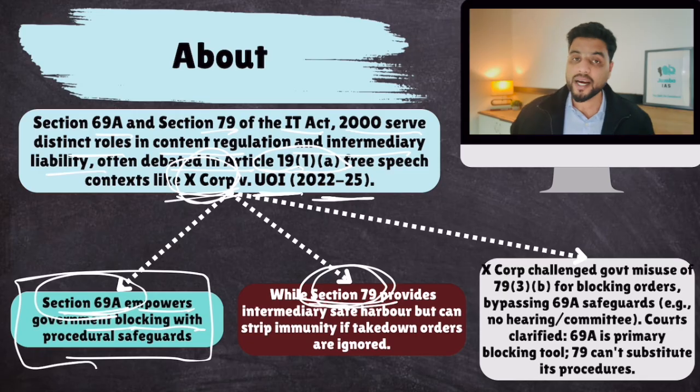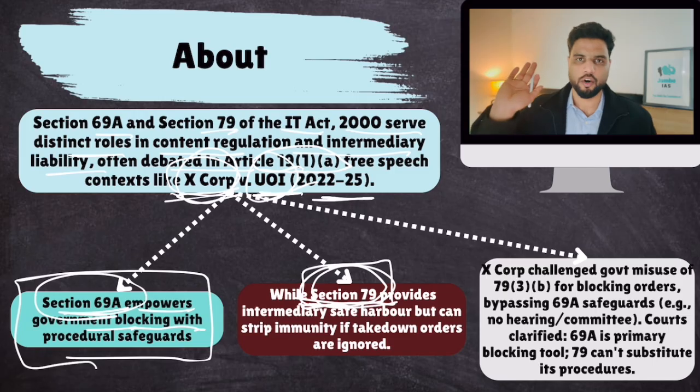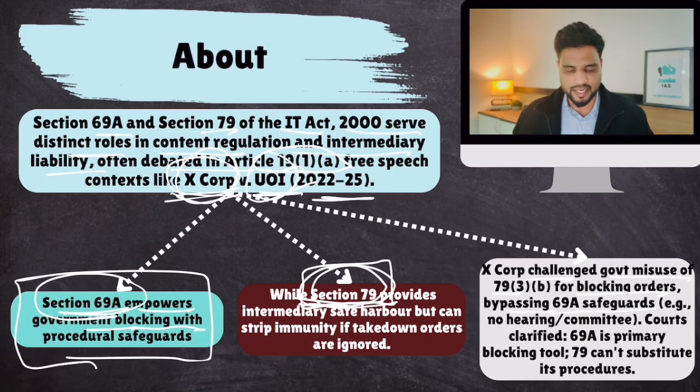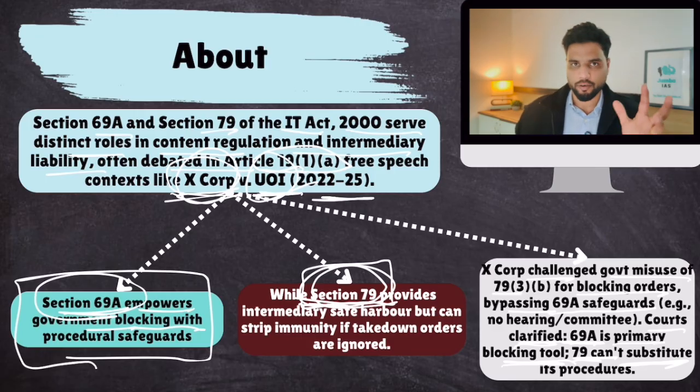Now they are giving takedown requests under section 79. And if we do not abide by their request, they say that your safe harbor immunity would go. So the idea was that the Union of India is using section 79 to give arbitrary blocking orders. X Corp challenged government misuse of section 79 for blocking orders, bypassing section 69A safeguards. Courts clarified that 69A is the primary blocking tool. Section 79 can only be used as a substitute, not as a primary blocking tool. So courts kind of sided with Elon Musk, kind of.